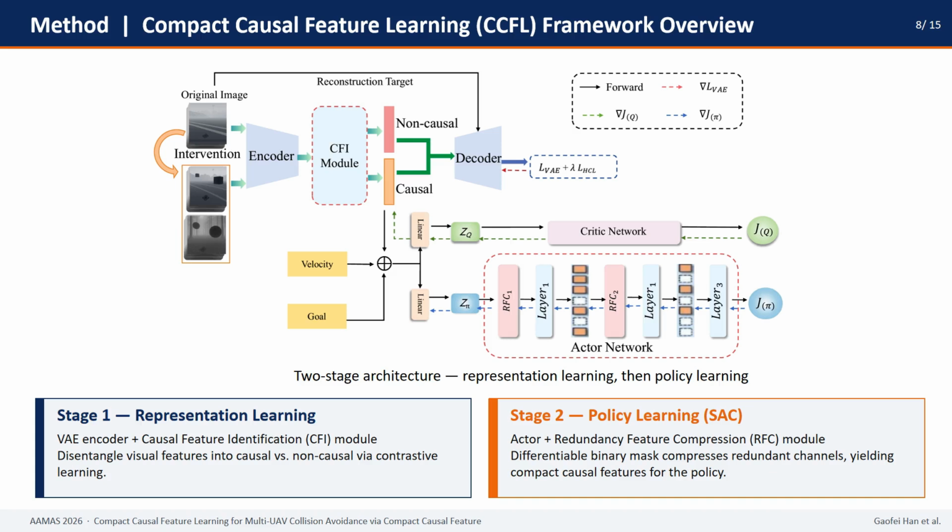This is the architecture of our CCFL framework. It has 2 stages. In stage 1, we focus on representation learning. The visual encoder extracts visual features, while the causal feature identification module disentangles causal features from non-causal ones through contrastive learning. In stage 2, we perform policy learning with SAC. Within the actor network, we introduce the redundancy feature compression module to suppress redundant channels. Therefore, the representation fed into the policy is both causal and compact.